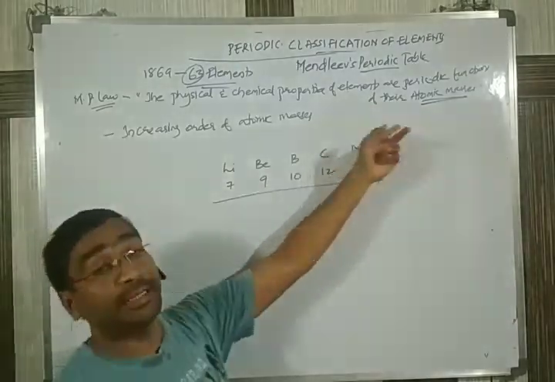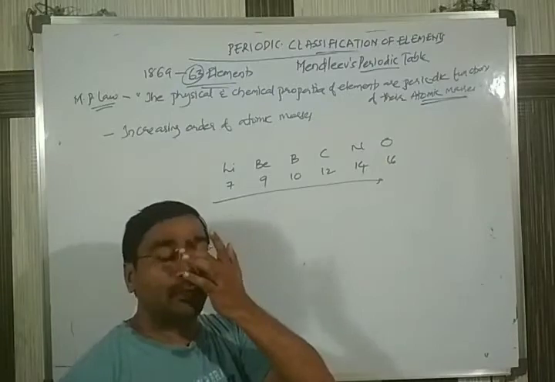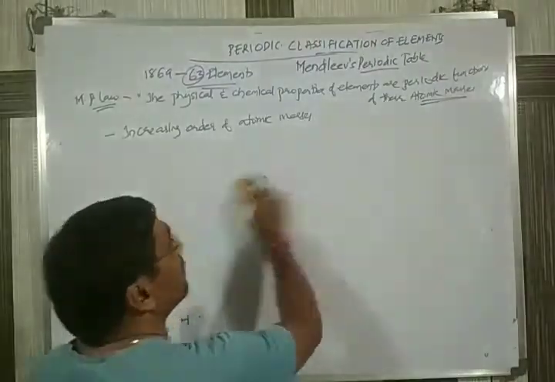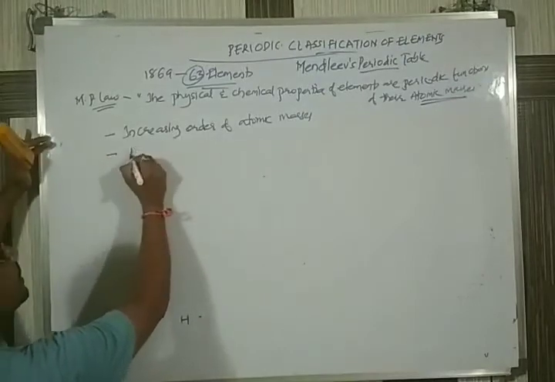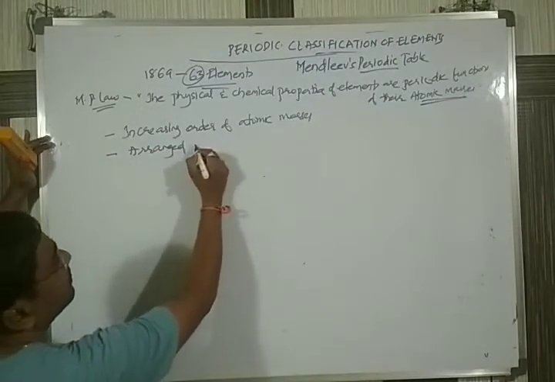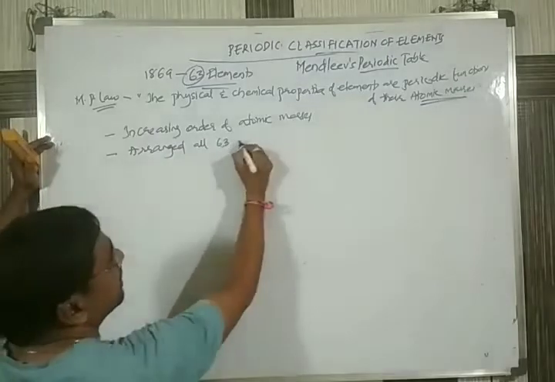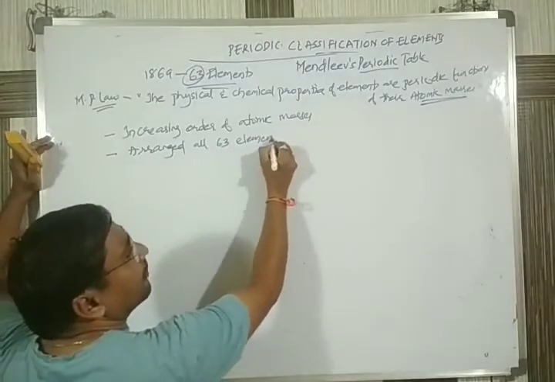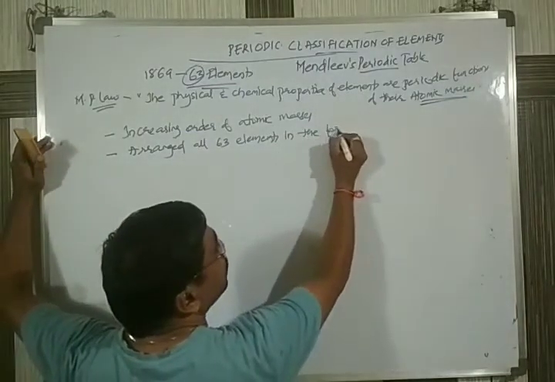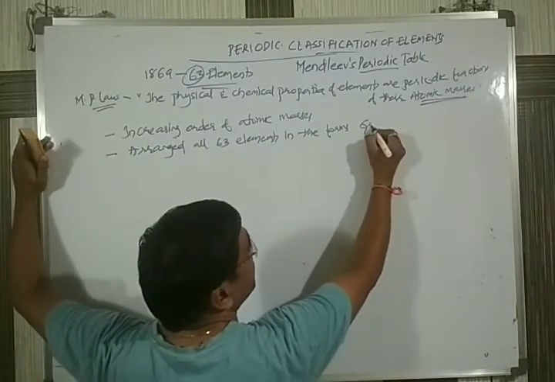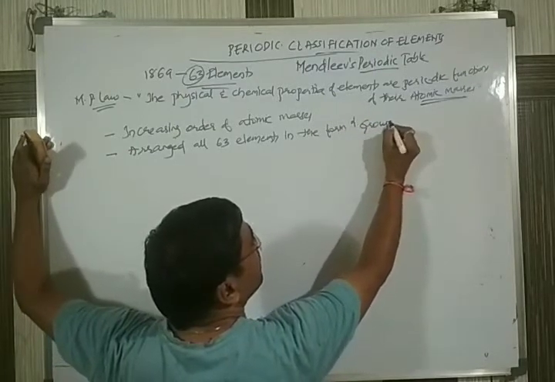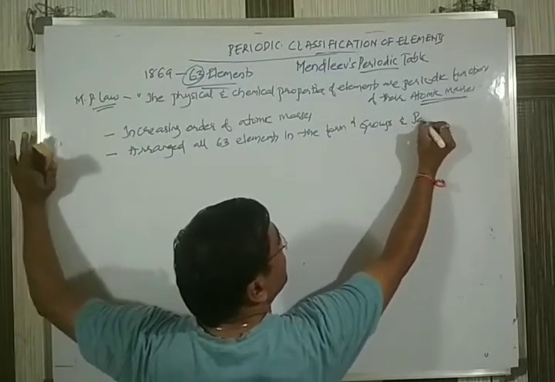Based on the reactivity, as already said, based on what type of formula they form, he arranged all 63 elements in the form of groups as well as periods.